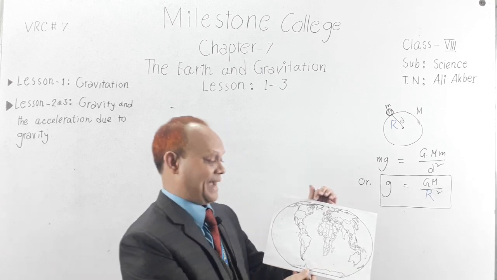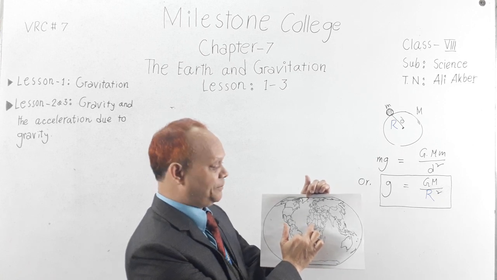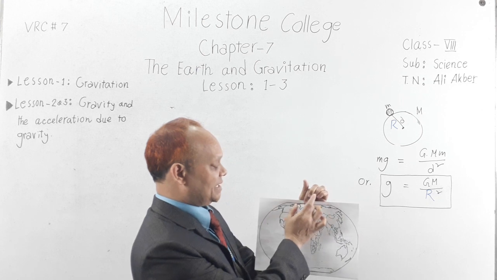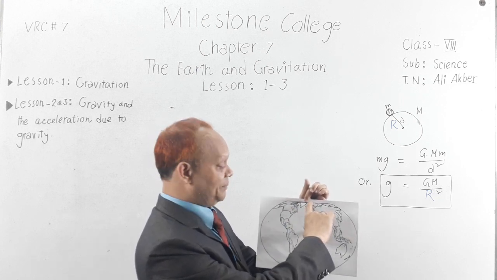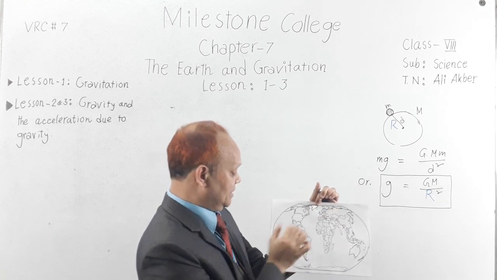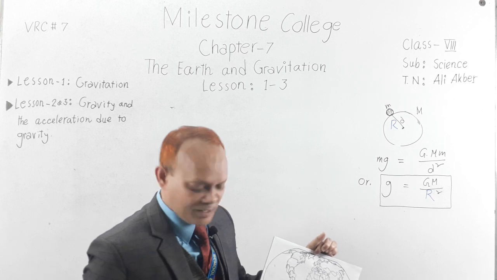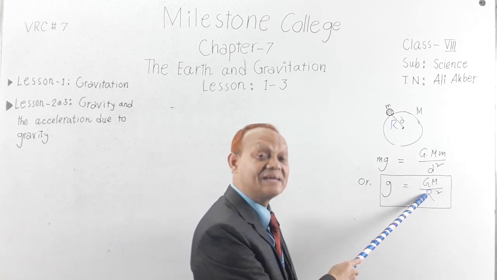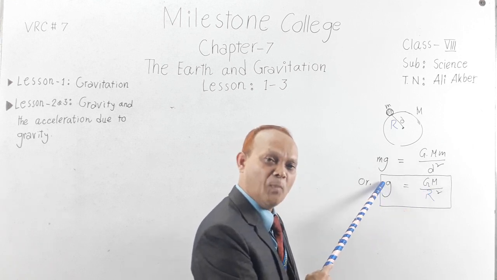It means that from the center of the earth, if you find the distance of any object located in the polar region, then the value of R will be less than in the equatorial region. If the value of R is less, then the value of G will be more.